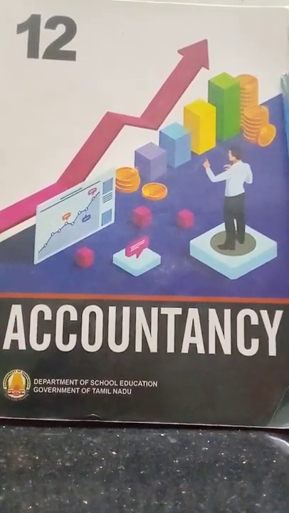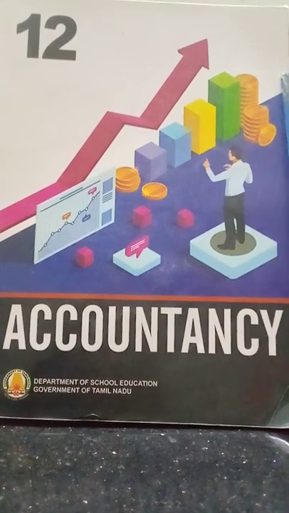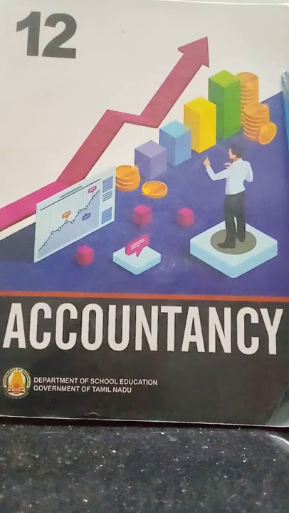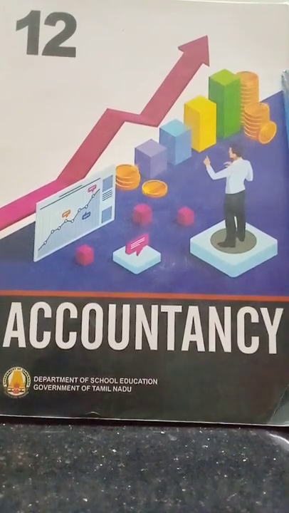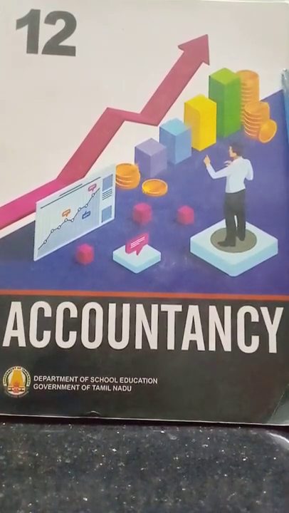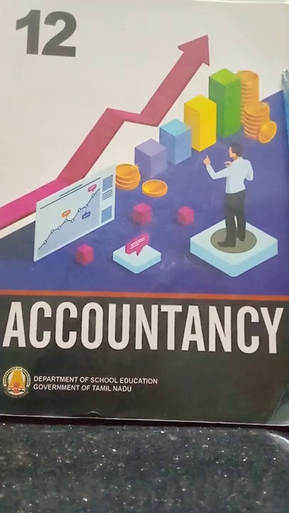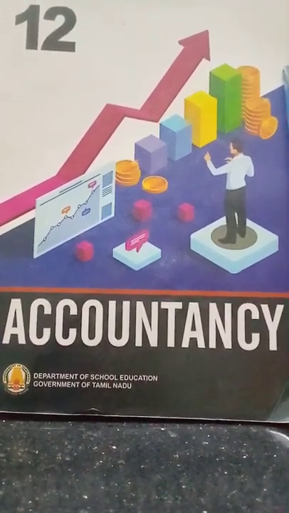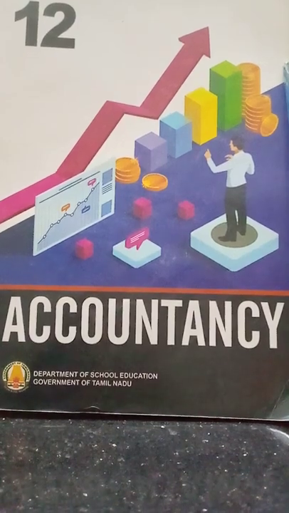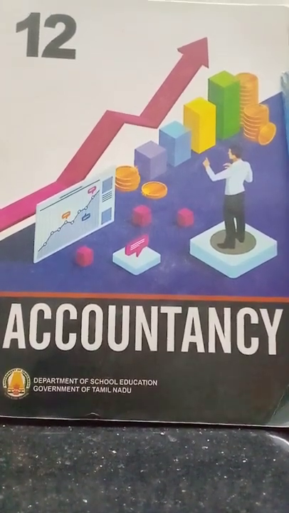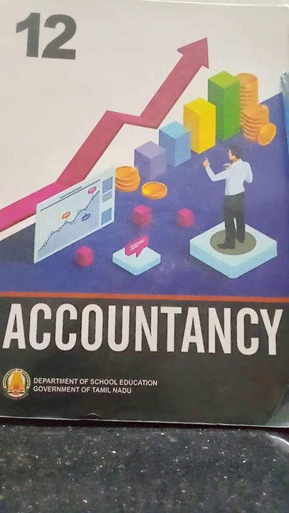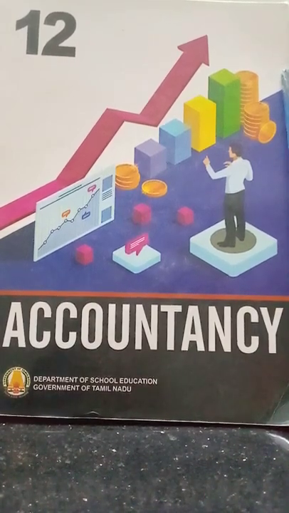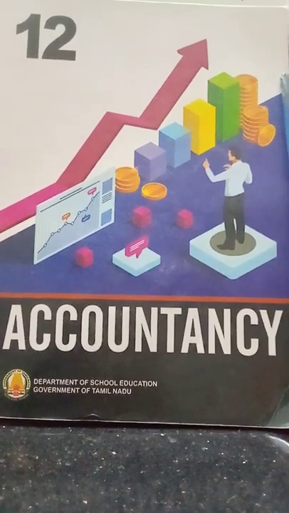So with this principle, with this rule only, we prepare the journal entries for the transactions. We know what a transaction is, all the business transactions. For example, buying, selling, giving money, getting money, all these are called business transactions. So we prepare the journal entries with the help of these accounting rules. From the journal entries, we post these journal entries in the ledger.